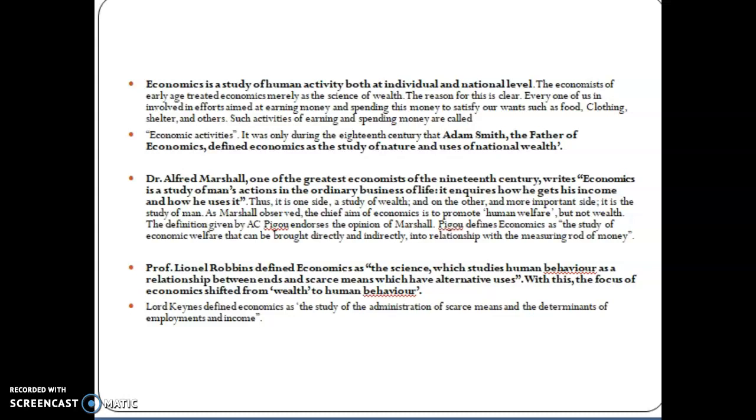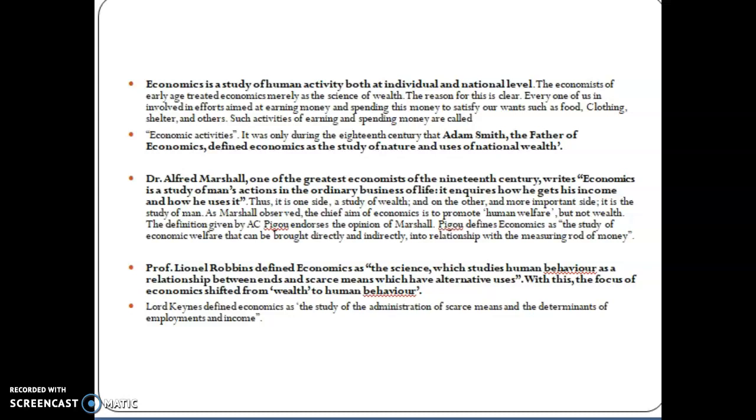Wealth is not the only important thing; welfare is also very important. Economics is the study of man's actions in the ordinary business of life. Later, on human welfare, A.C. Pigou suggested the study of economic welfare, related directly or indirectly to measurement in terms of money. And later, Lionel Robbins' definition, on scarcity, and Paul Samuelson's definitions are very popular.